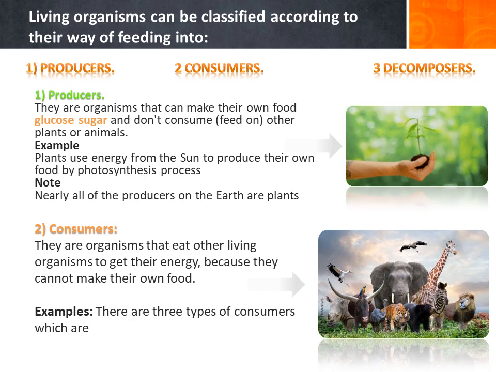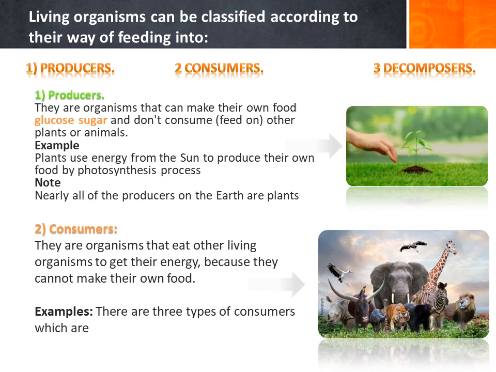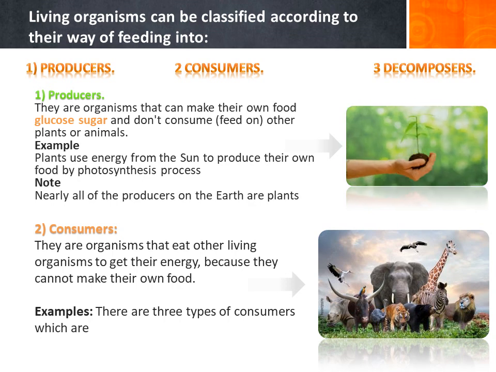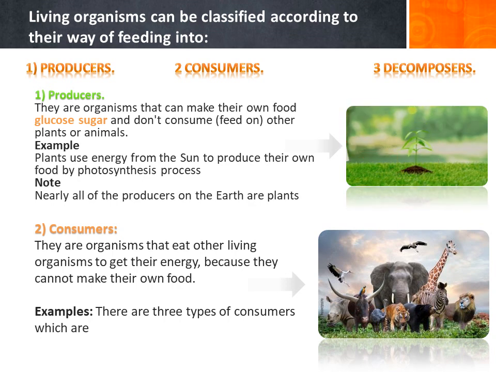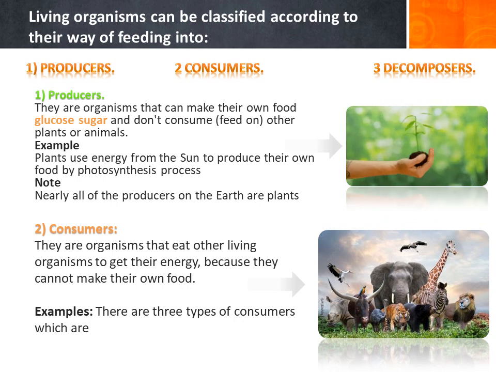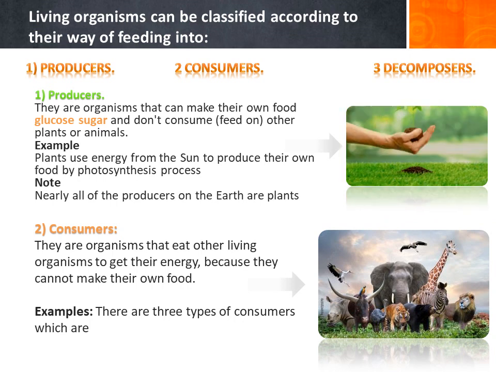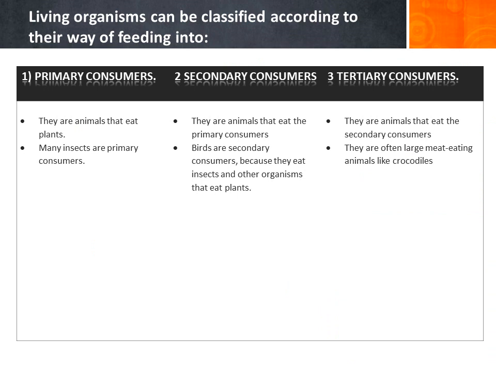Second, consumers. They are organisms that eat other living organisms to get their energy because they cannot make their own food. There are three types of consumers, which are primary consumers, secondary consumers, and tertiary consumers.